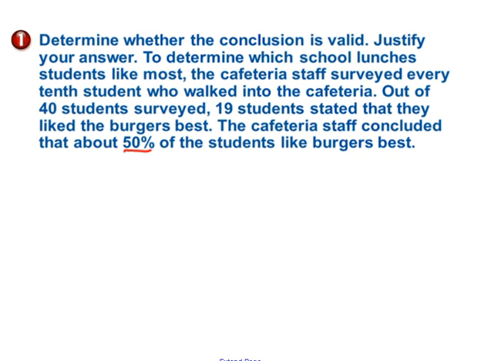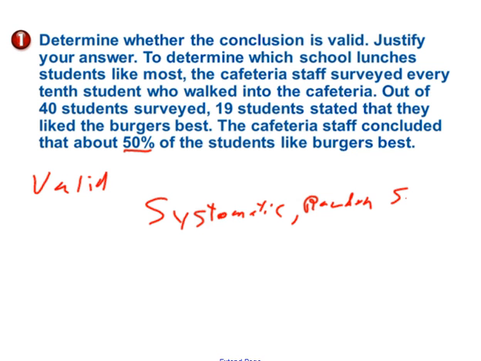First of all, it is valid because it is a systematic random sample, and it is unbiased.